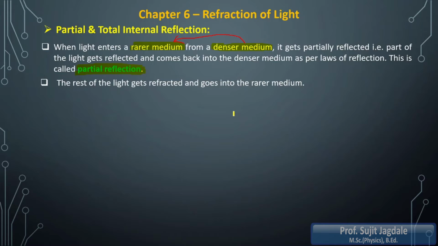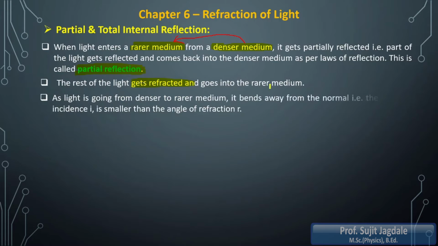That will be refracted and goes into the rarer medium. It will go into the rarer medium. So it will get refracted and goes into the rarer medium. Then as light is going from denser to rarer medium, it bends away from the normal, that is, angle of incidence I is smaller than the angle of refraction R.